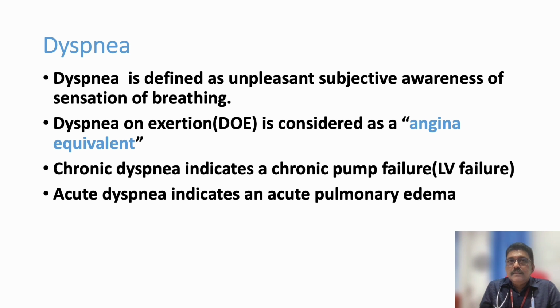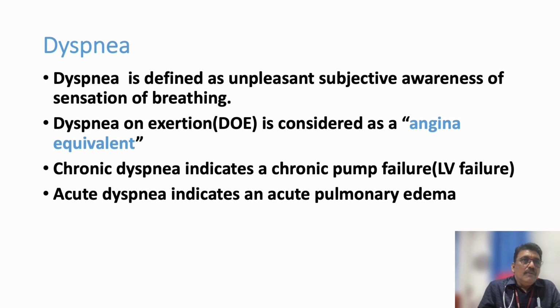So they don't experience the pain of myocardial infarction or ischemic heart disease, but they experience breathlessness. This is called an angina equivalent. So if anybody having a heart attack is not feeling pain because of diabetic neuropathy, and then develops breathlessness, that is a symptom equivalent to angina. So this is called an anginal equivalent.